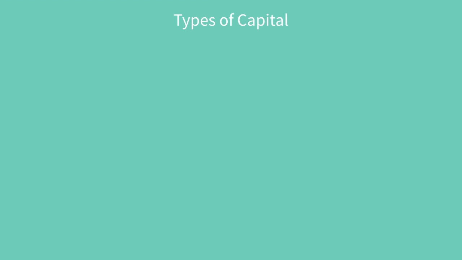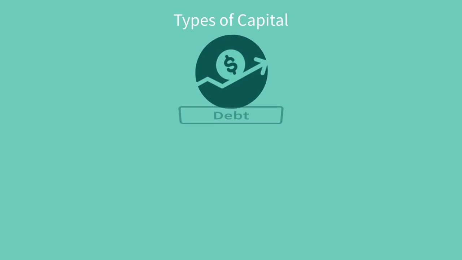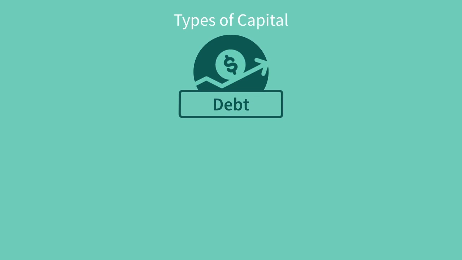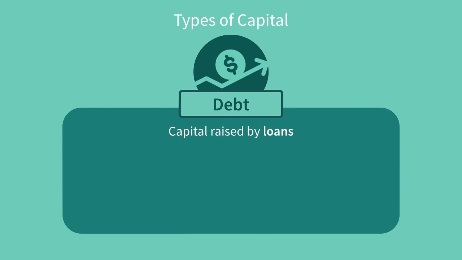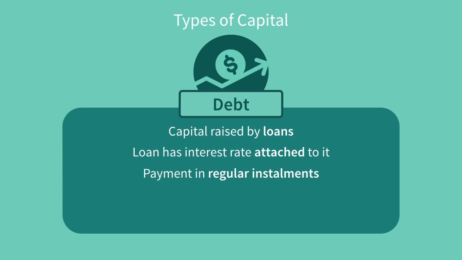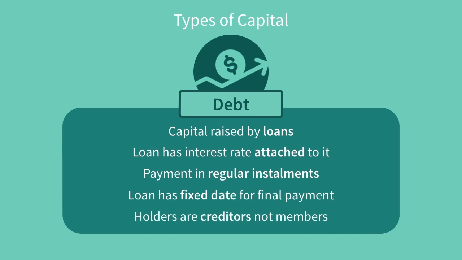There are three main types of capital a company can have, and we will now examine each in turn. Debt. This refers to the company's capital that is raised by loans, whether through short-term or long-term loans. The loan usually brings with it interest that must be paid off by the company along with the regular installments. The loan will have a fixed date, which is the agreed date for which the loan must be paid off. This differs from equity capital and share capital because subscribers are not members of the company and therefore do not become part owners of the business and are merely creditors.